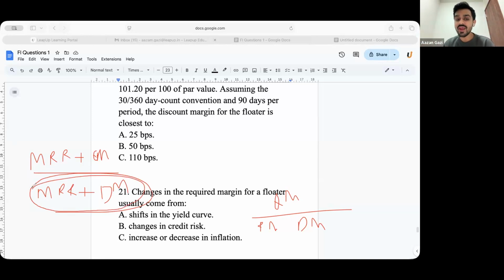Now, changes in the required margin will usually come from where? Does it come from the yield curve change? Does it come from changes in credit risk, or does it come from increase or decrease in inflation? Everyone's giving the correct answer, but I want a rationale behind it. Vyom, can you tell me the rationale why B? I want you to tell me what is the rationale behind it.